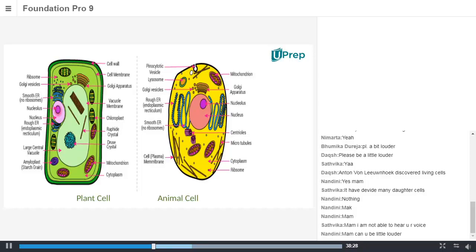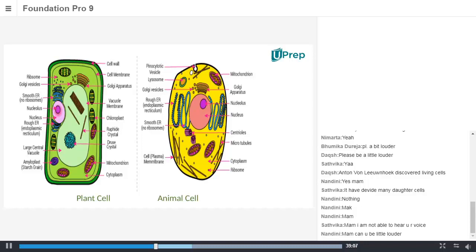Why so? I want this point to be noted for all of you. As I explained, cell wall is there only in plant cell in order to give mechanical support and a tensile strength to a stationary plant body. Why this big vacuole in plants and big nucleus in animals? Ma'am, this vacuole contains the cell sap.